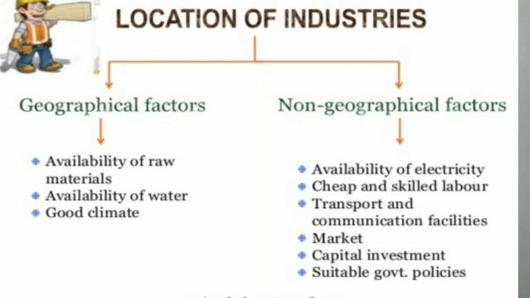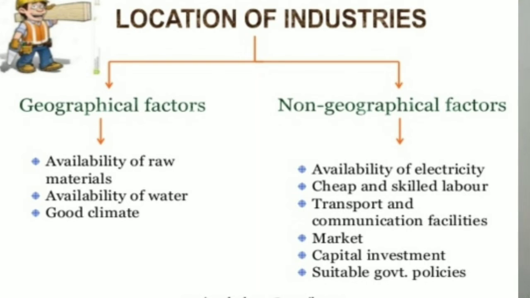So in terms of geographical, what is required? Good climate should be there, water should be present, and raw materials should be accessible. So good climate, presence of water, and access to raw materials. These are the geographical conditions which are required for the location of the manufacturing process or the location of industrialization.